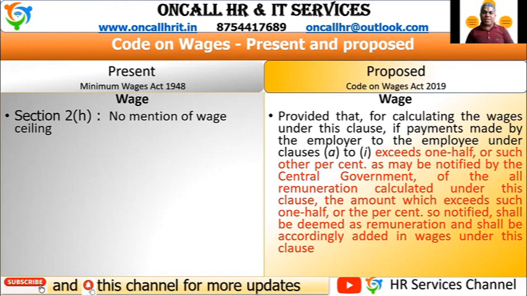It clearly mentions that these allowances A to I should not exceed one half, that is 50%, or such other percent as may be notified by the central government, of all remuneration calculated under this clause. That means our basic pay should be 50% and other allowances should be 50%.